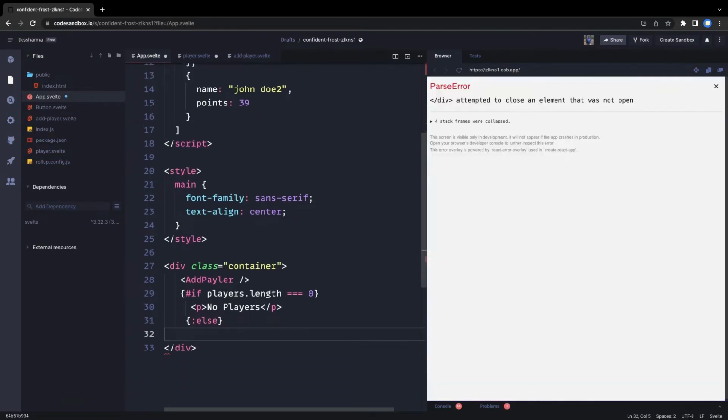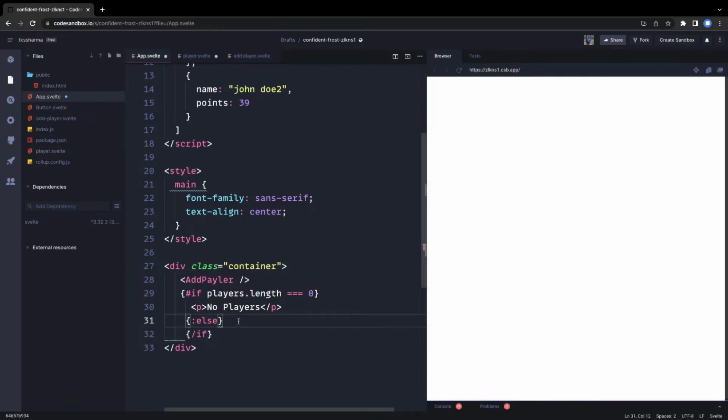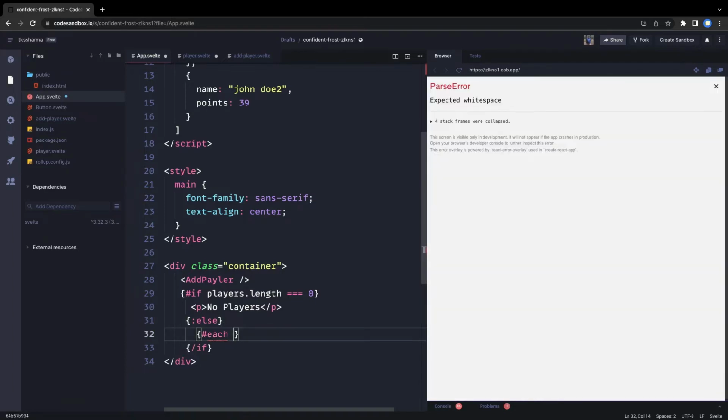That means the players have length, right? And we will just complete this if else block. First is else, and then this is if. Oh, sorry, there is no else. We are going to write an each block. So if, else if, and inside this we know that we are going to have each. I mean, we are going to iterate over all the elements. So each players as player, single iteration, and this is how we need to close each.